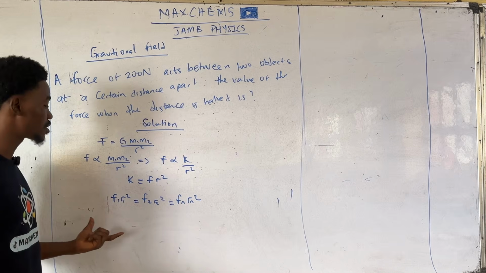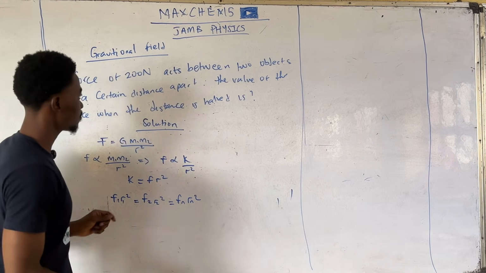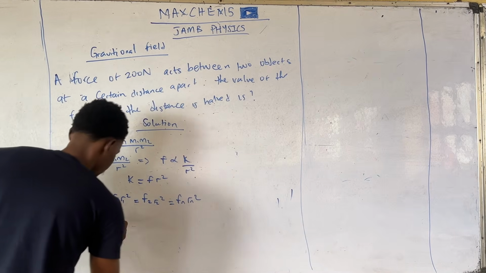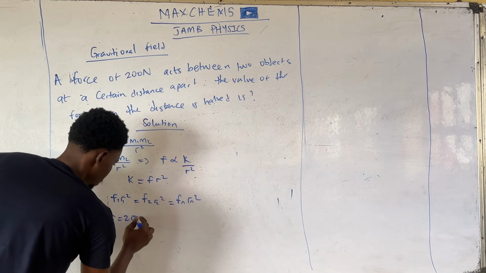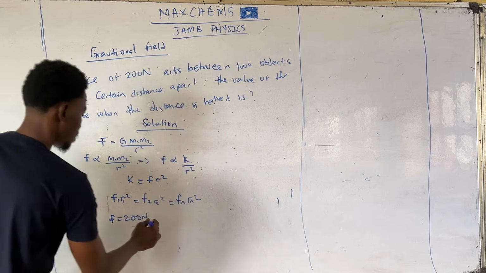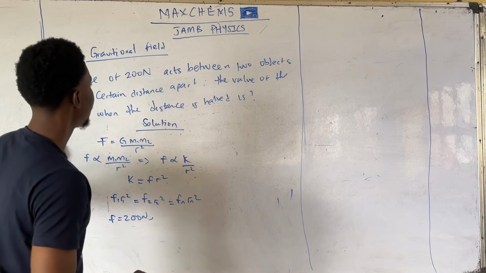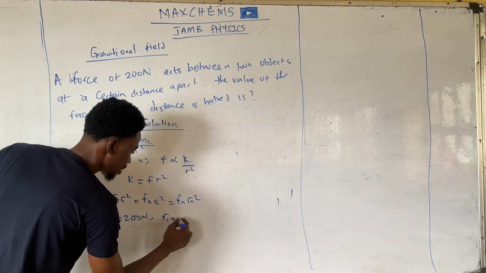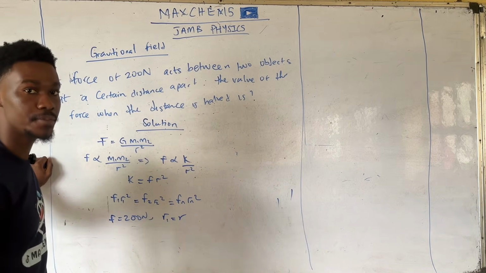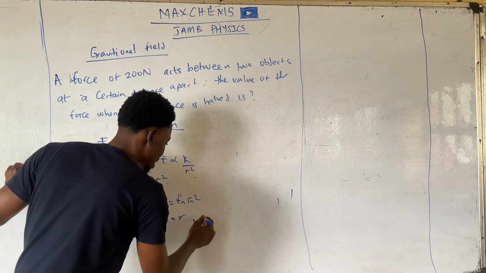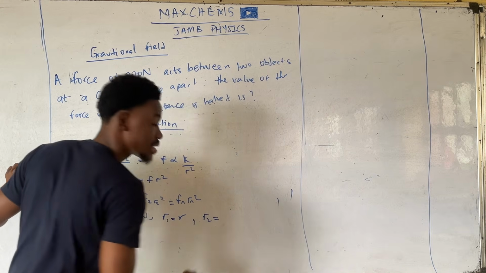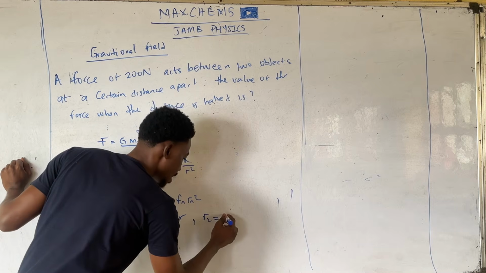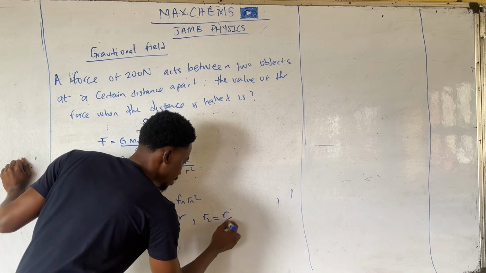Now, this expression helps us to solve this problem. The force is given as 200 Newton. The initial distance apart, we can call that R1, is equal to R. Then the final distance, which was the initial distance halved, we can call that R2, equal to R divided by 2.